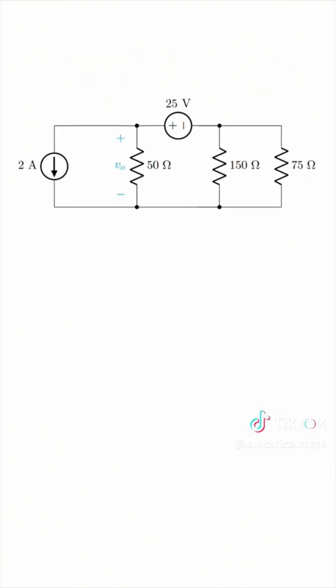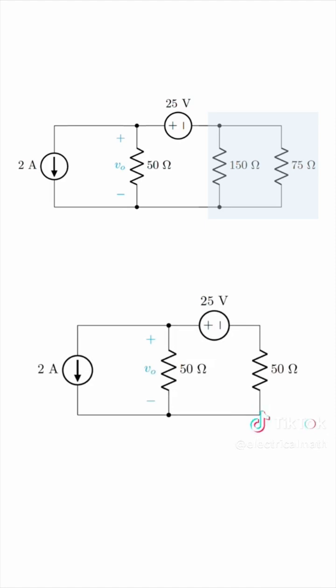First things first, can we do a simplification that will make our lives easier? The answer is yes. Those two resistors on the right are in parallel, so let's combine them and simplify the circuit a little bit. 150 in parallel with 75 gives 50 ohms. So we have this simplified circuit.